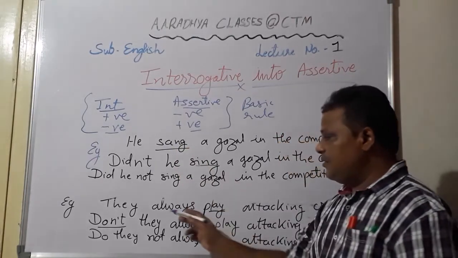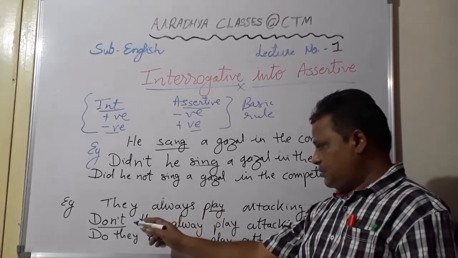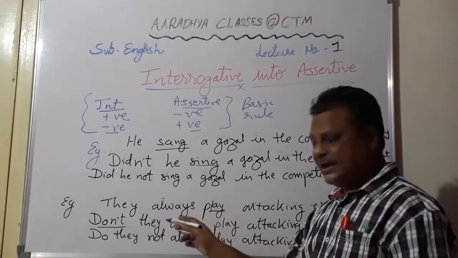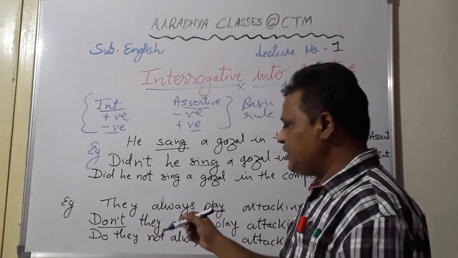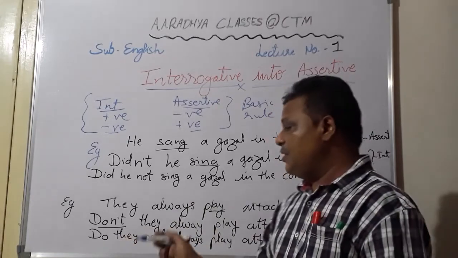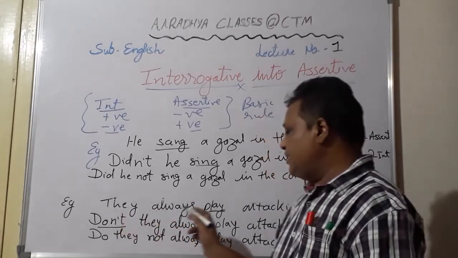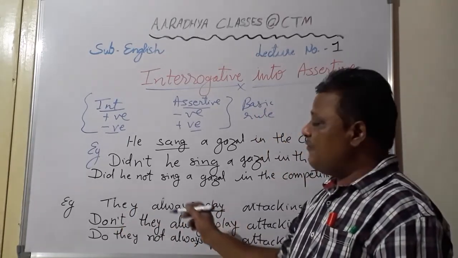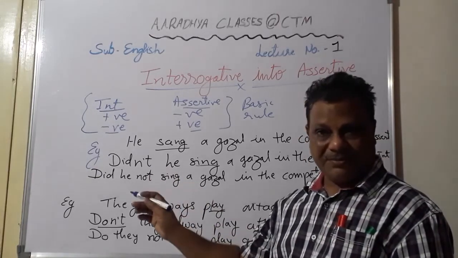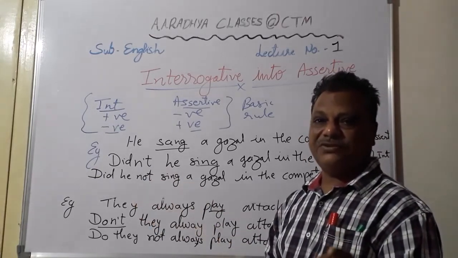When don't is there, it will be removed, and the verb will not take anything. When doesn't is there, it will be removed, but the verb will take s, es or ies.